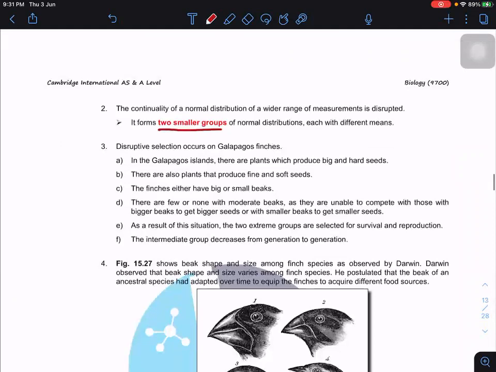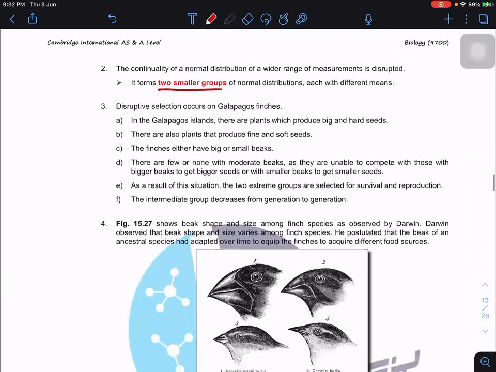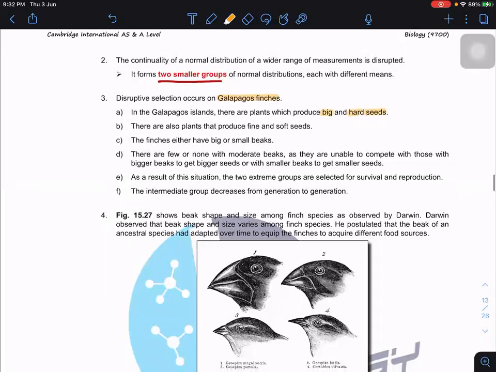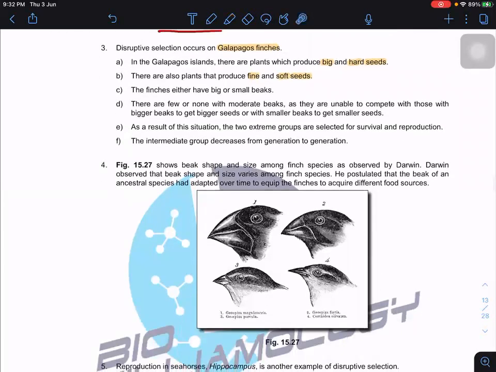Disruptive selection occurs in the Galapagos finches. Charles Darwin was the one who went to these islands and studied this. In the Galapagos islands, there are plants that produce big hard seeds, and plants that produce fine and soft seeds. He observed the finches and their beaks. Some have large beaks, some have small beaks.